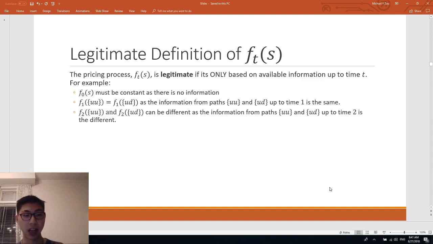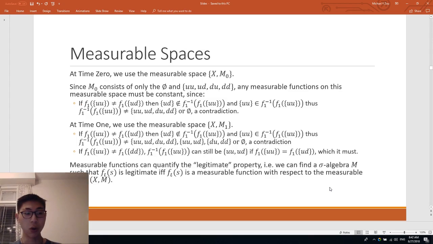In this example, f0uu must equal f0ud, and f1uu must equal f1ud, but f2uu does not have to equal f2ud. This is because uu and ud only start to differ at time 2. So at time 0 and 1, in order for this FtS pricing process to be legitimate, they must be equal. We can prove that measurable functions with respect to the Mt sigma algebras are the same as the legitimate pricing process at time t. The details of which are shown on the screen right now.